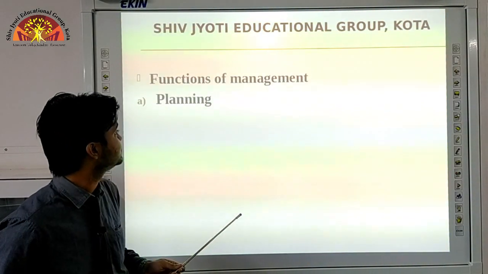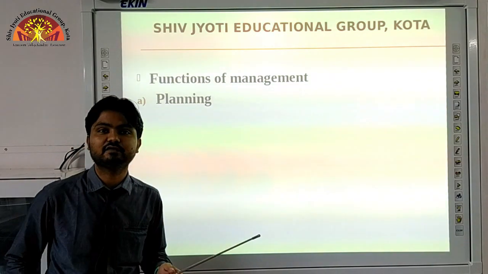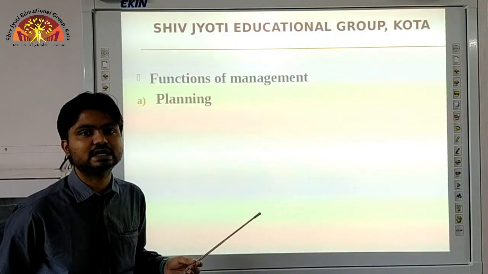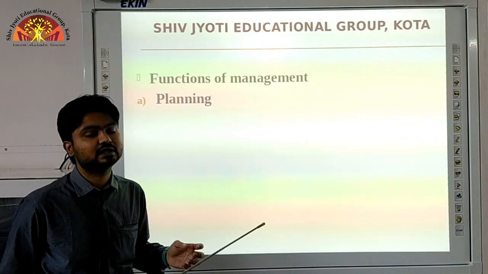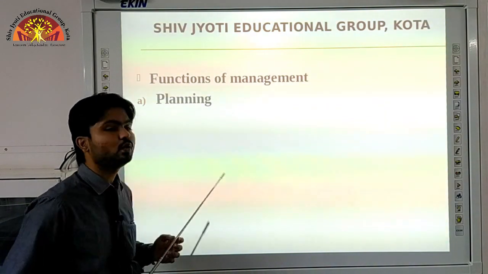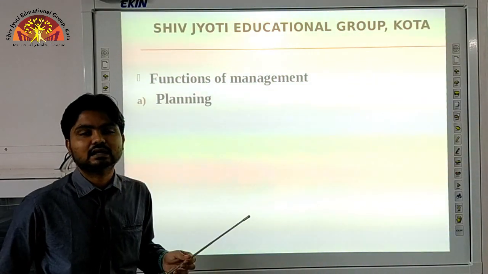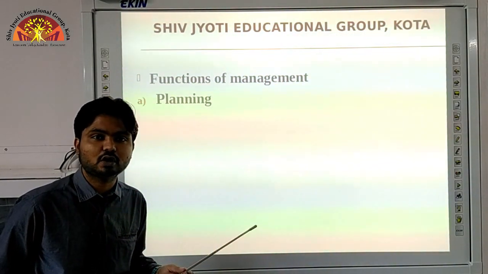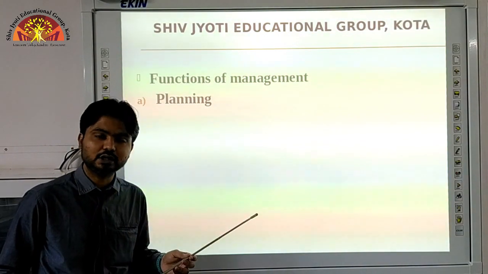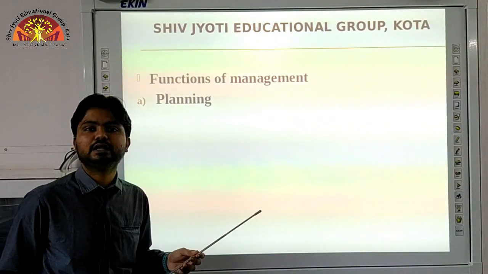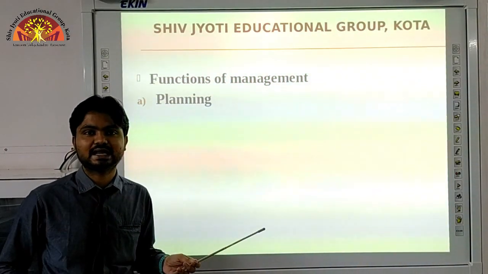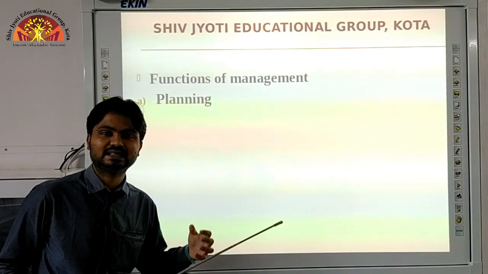Now, the next one is the functions of management. As we have already discussed, there are 5 types of functions which are basically performed in the organization, and the first one is planning. Now, what is the meaning of planning? It is basically a decision which is taken by the top level of the organization about the goals of the organization, what the organization will perform, what is the overall objective of the organization, why we are performing these activities.